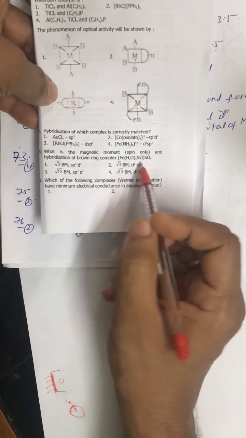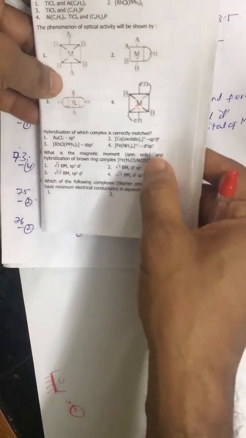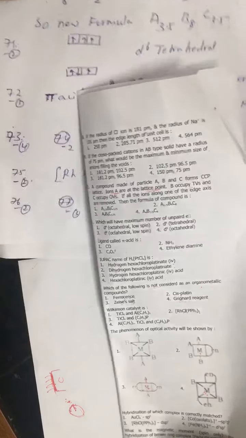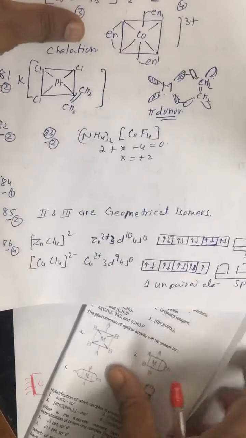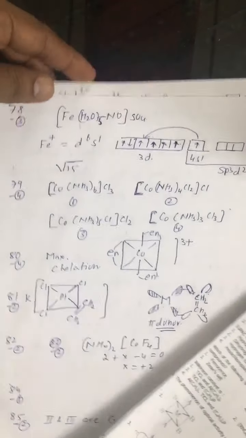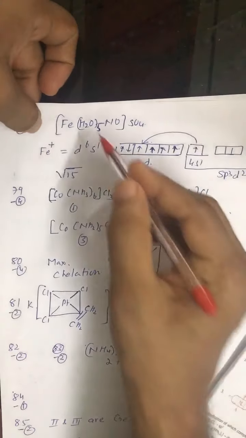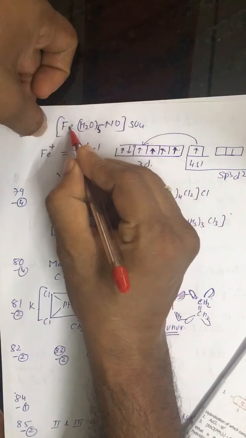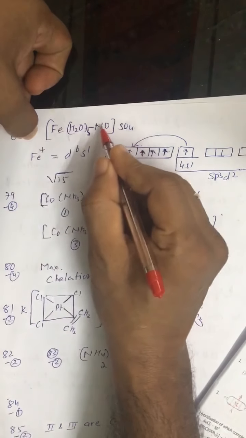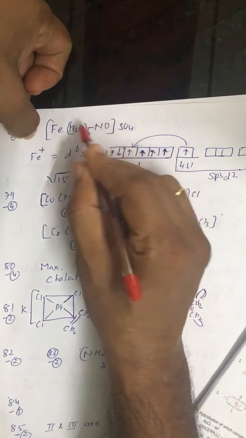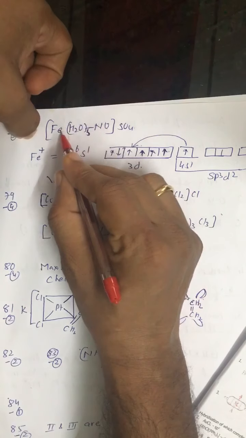Question number 78. We are given one complex, that is the brown ring complex. So this is also very important, the brown ring complex. All right. So see, in the brown ring complex, Fe is initially in the +2 state. Then what happens? NO transfers one electron from itself to Fe.